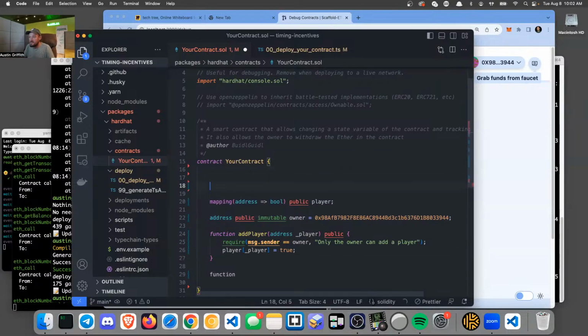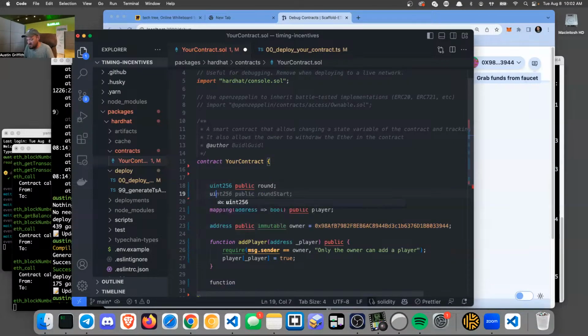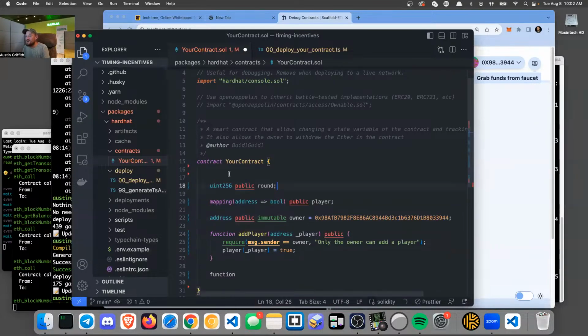Okay, let's do that. Let's do a uint256 public round, stage or something like that. Round mode, I don't know. Round will be the round, and then maybe there's some other mode or something like that. Let's just do round for now.